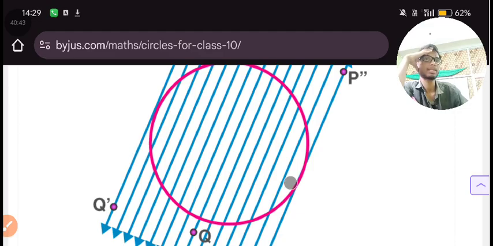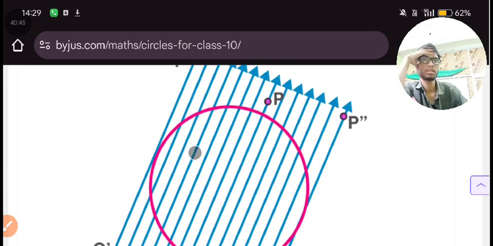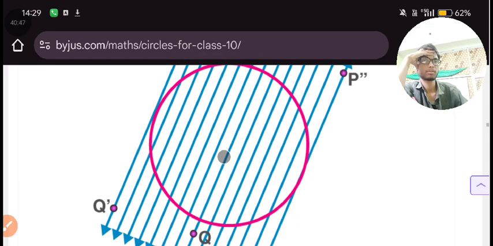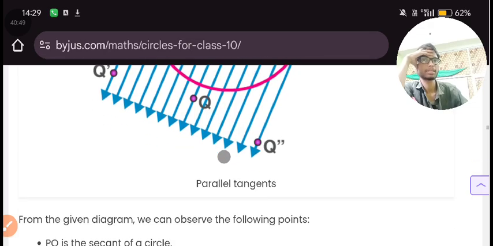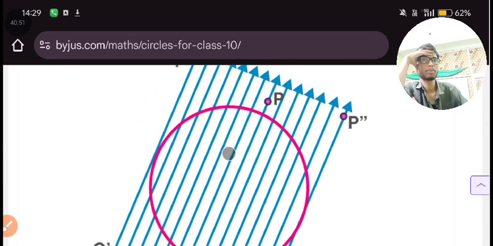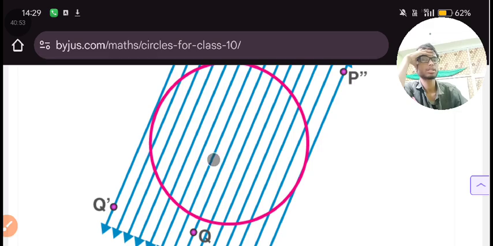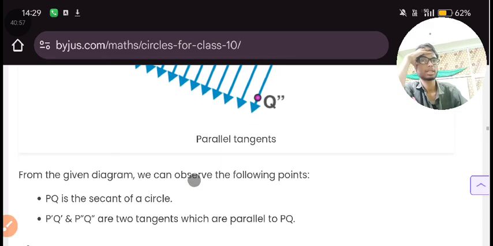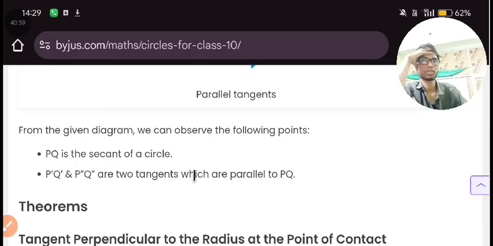Except this tangent line, you can see all these are parallels. And here PQ is just a diameter, and it is also forming a secant.